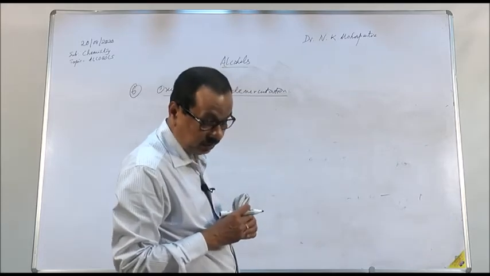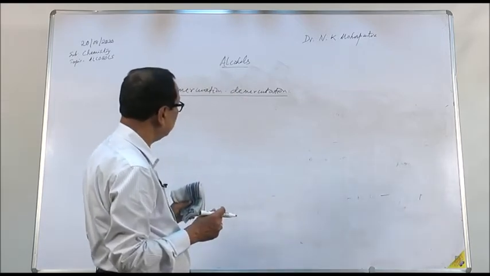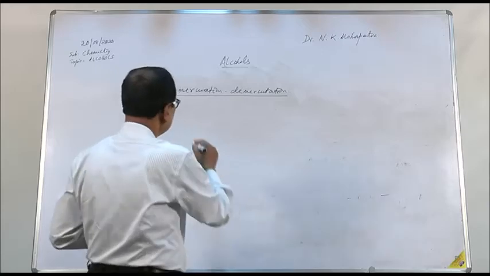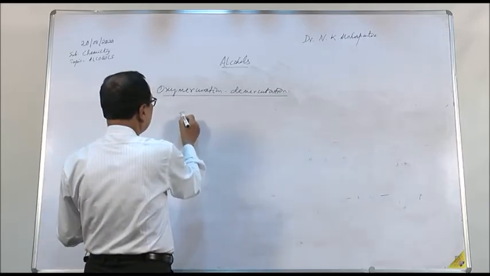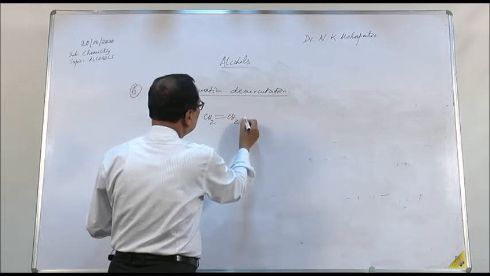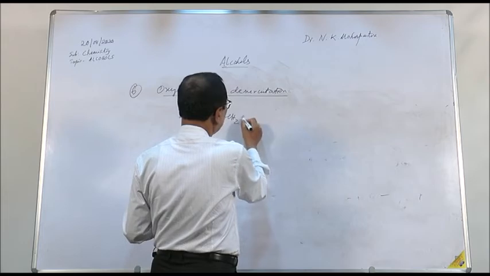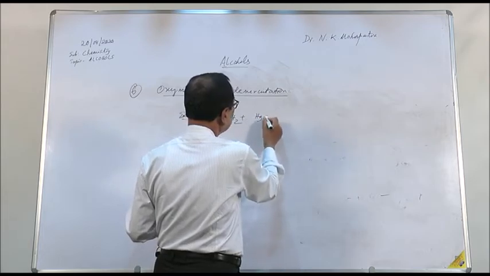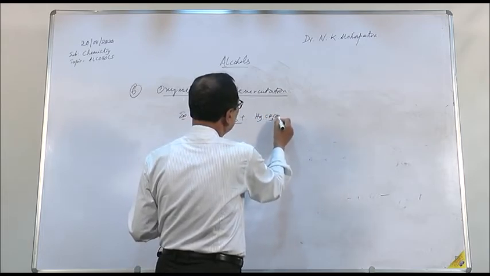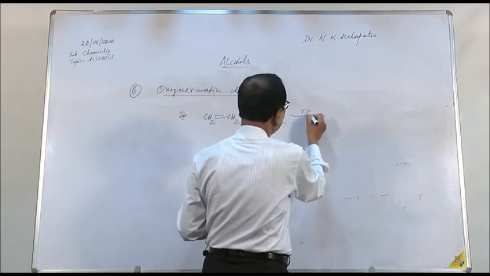But here the alcohol formed will be as per the Markovnikov rule. Take for example CH2=CH2. To this you are adding mercuric acetate, Hg(CH3COO)2, in the presence of THF.